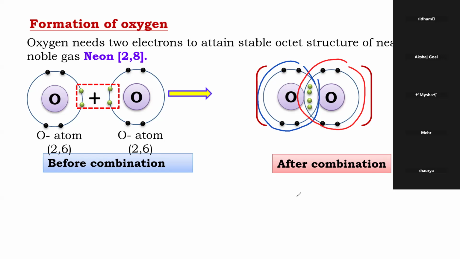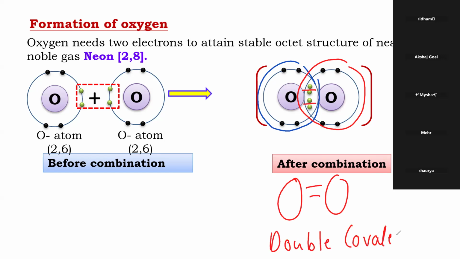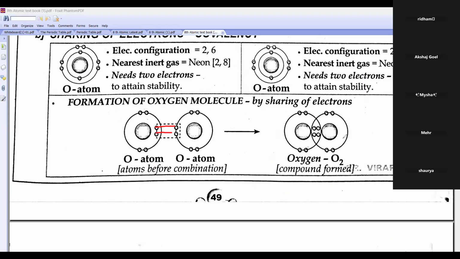If one pair is shared, we write single covalent. Here, how many pairs are they sharing? 1 and 2, na beta? So double covalent bond. Is this clear? This is what they have shown here, beta. In your notes, can you see oxygen? How many pairs are they sharing? 2. So double covalent bond.